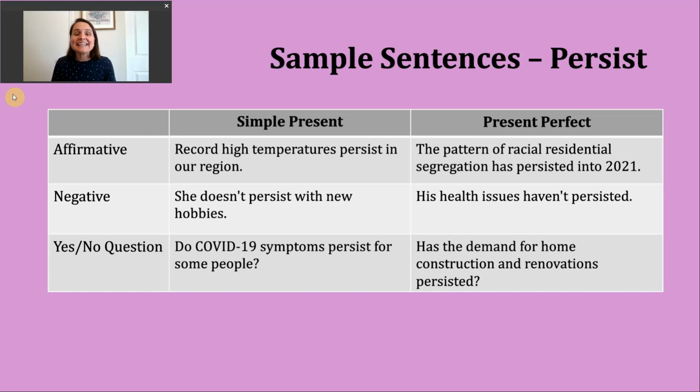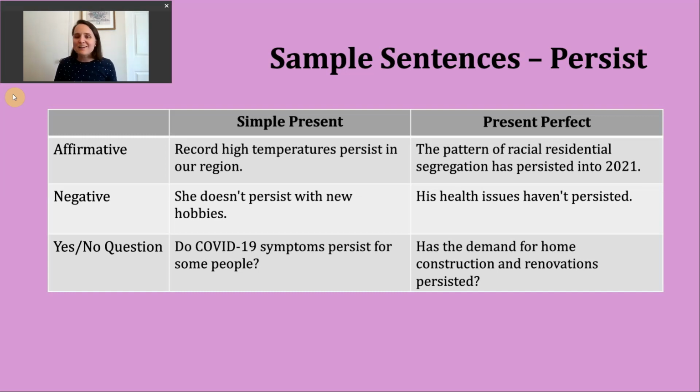If I want to make a negative present perfect sentence, what I need to do is insert not after have or has. So our pattern here is has not, and then the participle, or have not, and then the participle. Here's another example. His health issues haven't persisted. So here they have not continued, they have not been prolonged.